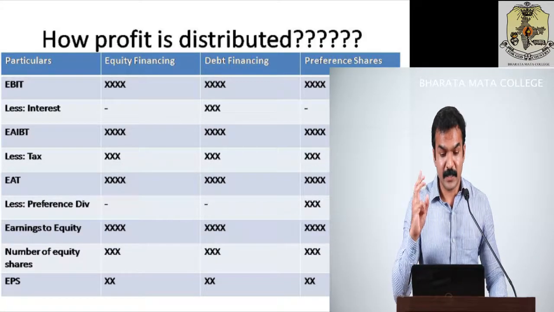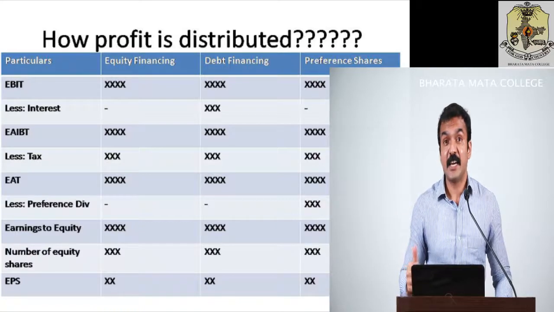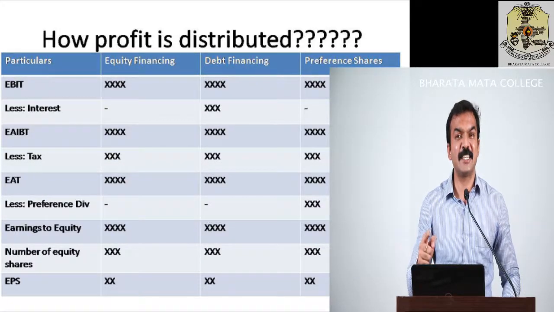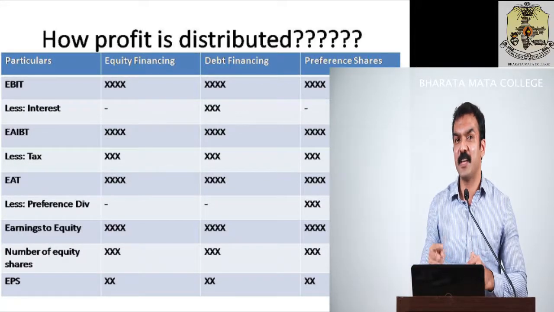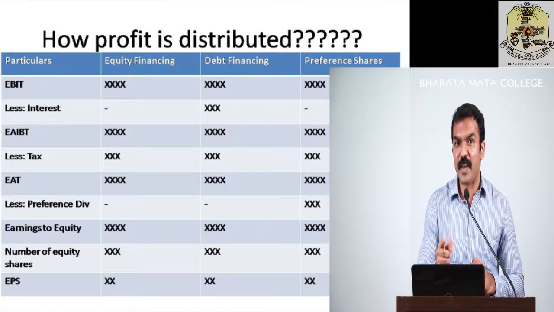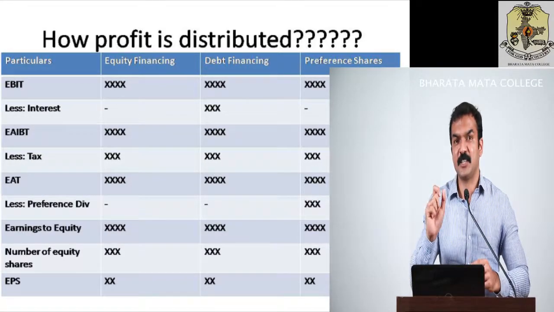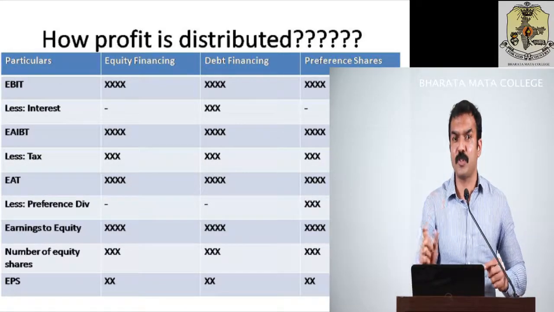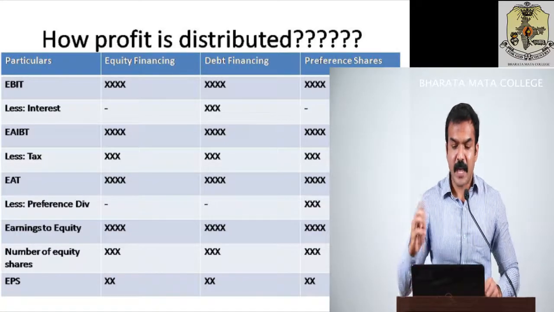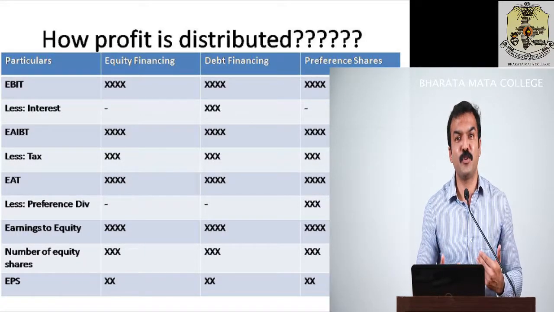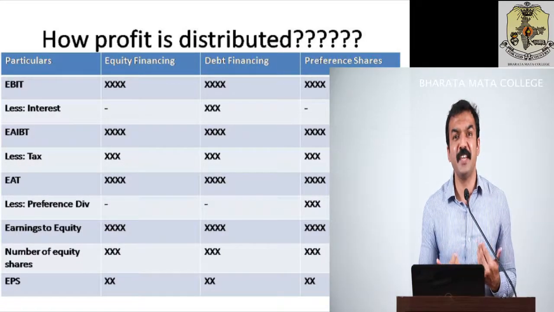In the third column, you can see that it shows debt financing. So in debt financing, obviously there is an impact. Why is there an impact? Because interest has to be paid to debenture holders. So that has to be clearly mentioned. That is why the impact arises in the third column. And the fourth column is preference shares. There also you can see there is no impact because preference shareholders are not entitled to receive any interest.